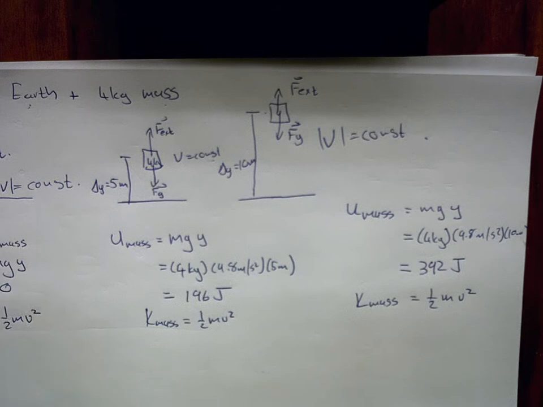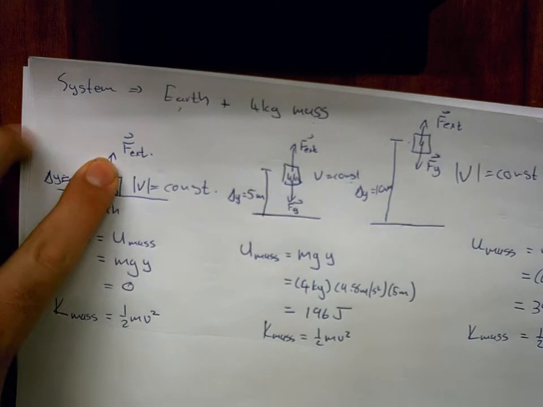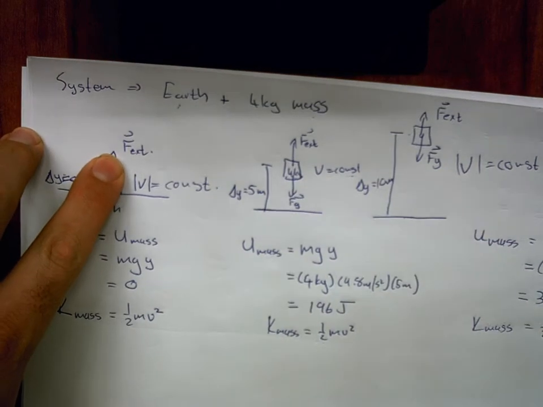So the kinetic energy is the same at all 3 points, but the potential energy is ever increasing as this mass is lifted. So we've got the potential energies, we've got the kinetic energy. The second question was, so we can see that the potential energy is changing as we lift this mass. It goes from 0 to 196 joules to 392 joules. Let's now compare this to the amount of work that is being done by this external force.